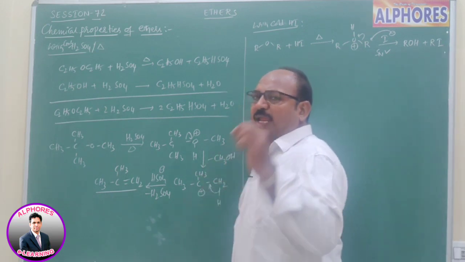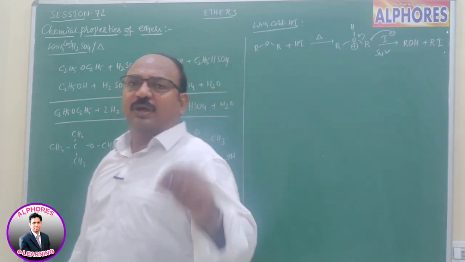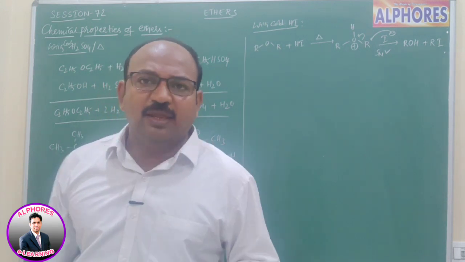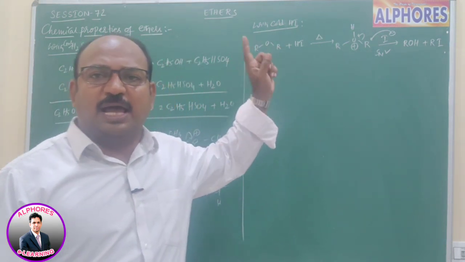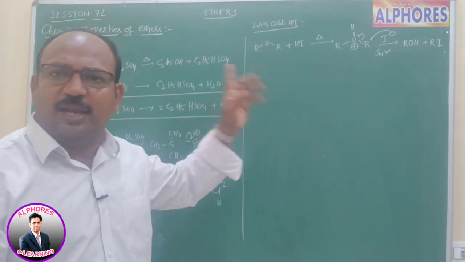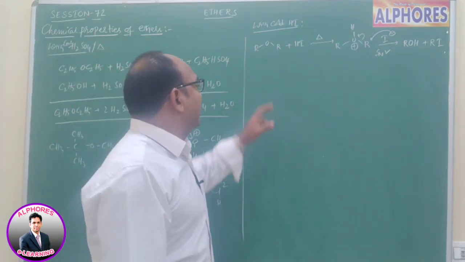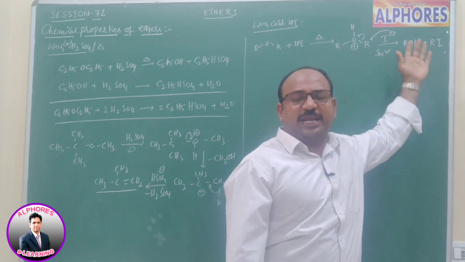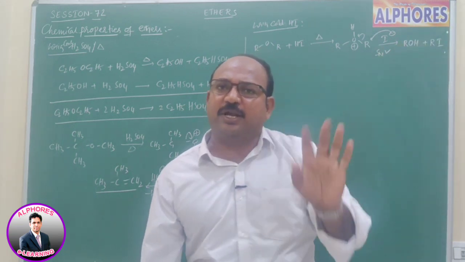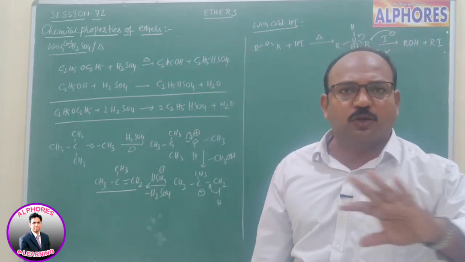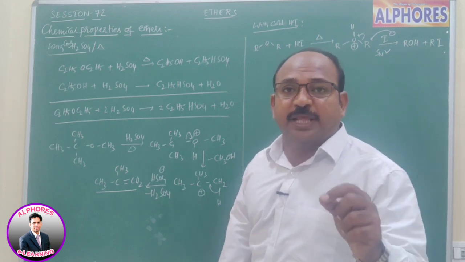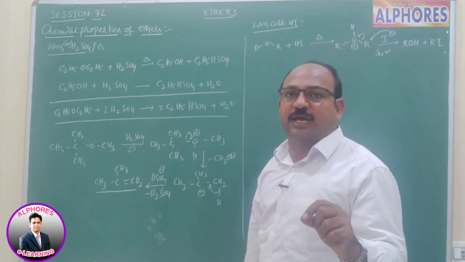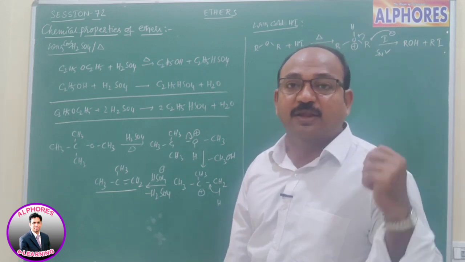That means ethers upon reaction with HI give alcohol and alkyl halide, or alkyl iodide. Now, sir, if it is a symmetrical ether, which alcohol and which alkyl iodide you get is not a question here, because both alkyl groups are the same. Now, if it is an unsymmetrical ether, what happens?